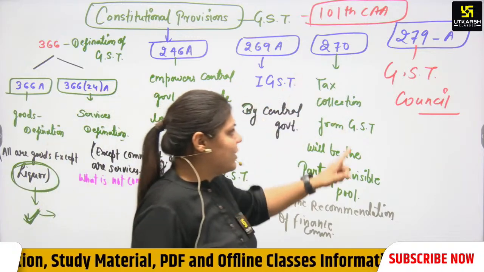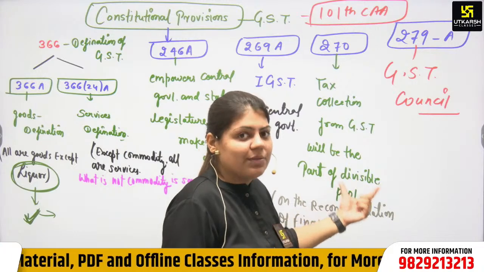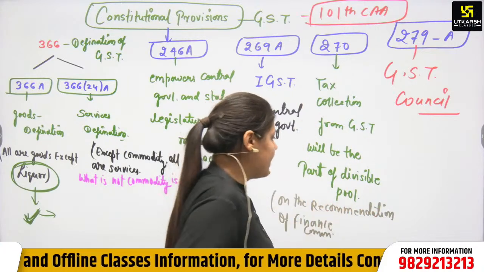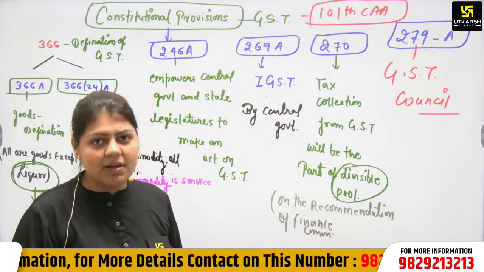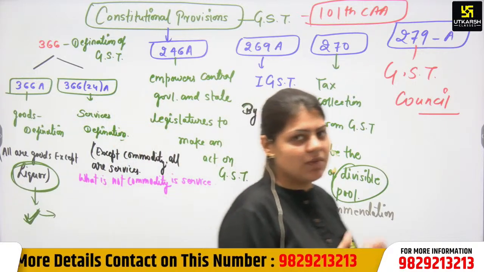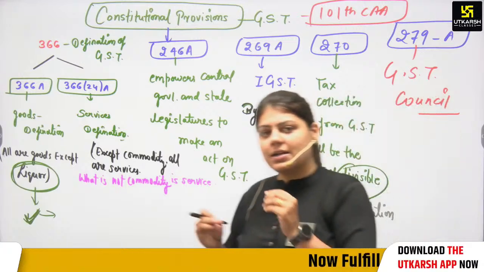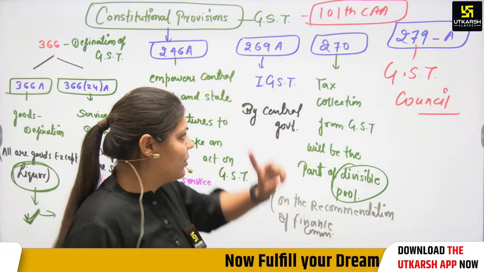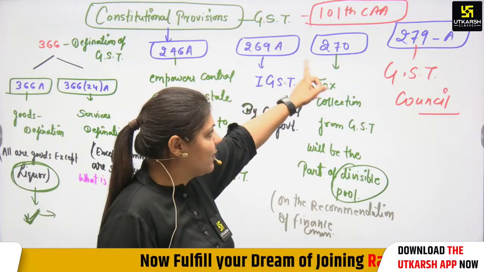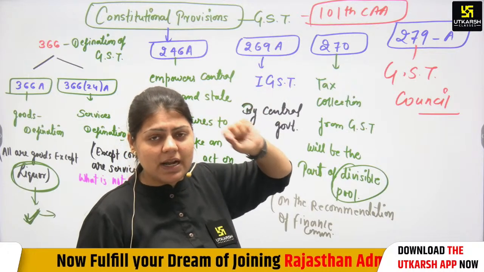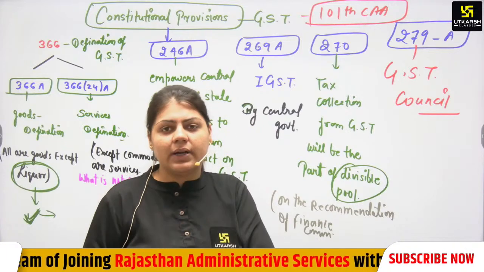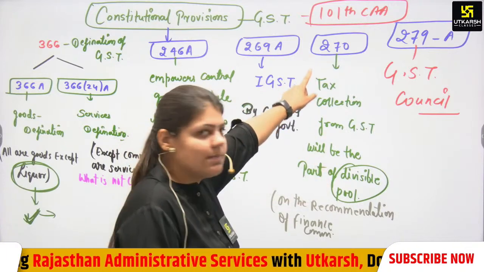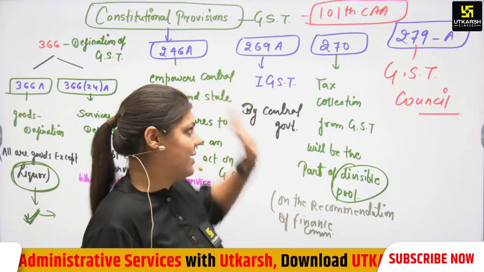Then article 270 talks about the divisible pool. What is a divisible pool? The Finance Commission will decide after 5 years how much tax collection goes to the states. So it is a power of the Finance Commission. This power is given in article 270, while the Finance Commission's body is defined in article 280, but the divisible pool is a part of article 270.